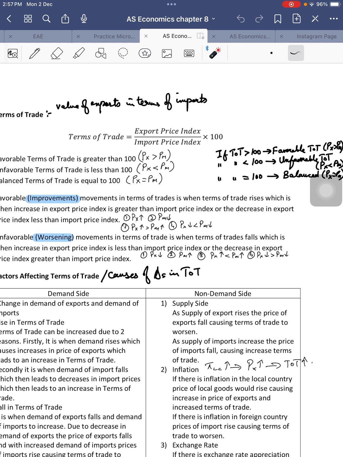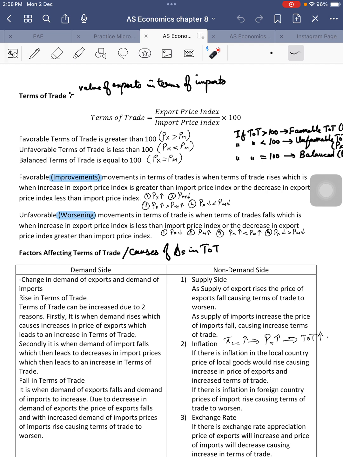Now remember again, our major focus will be on these two. But you should know these. Similarly, our major focus on improvement in terms of trade will be this, but you should know these as well. Right? Now,